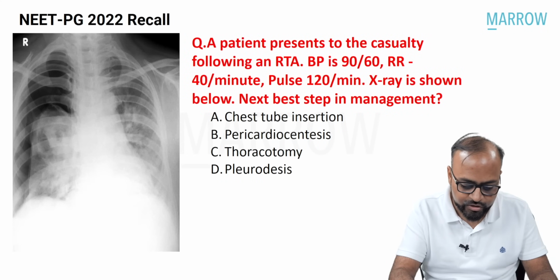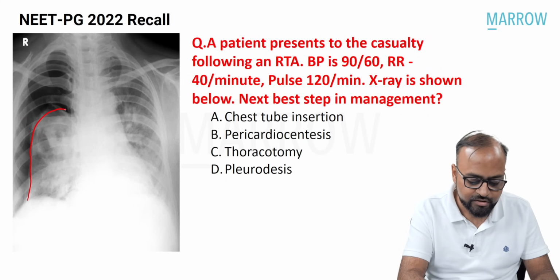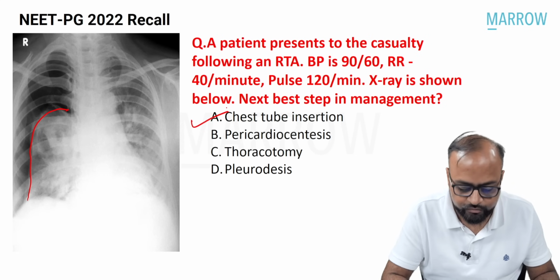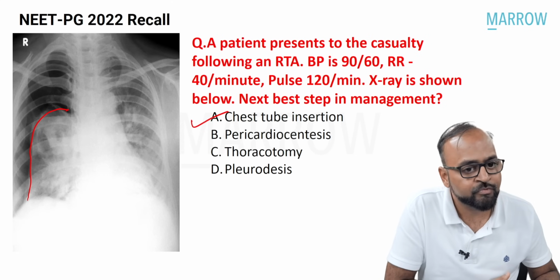So thus coming back to this, we saw that there is pneumothorax without any evidence of mass effect. So the answer to this particular question we have already seen is chest tube insertion.